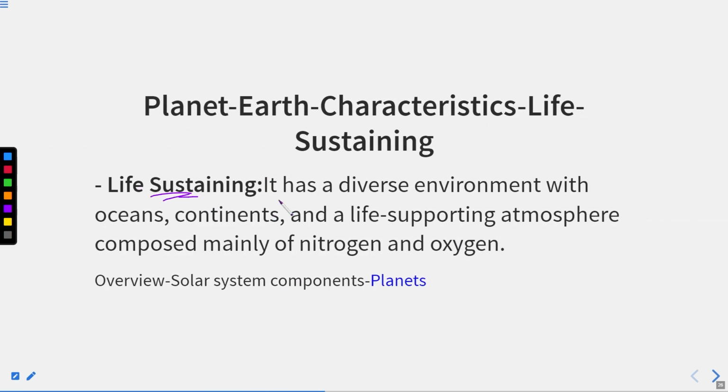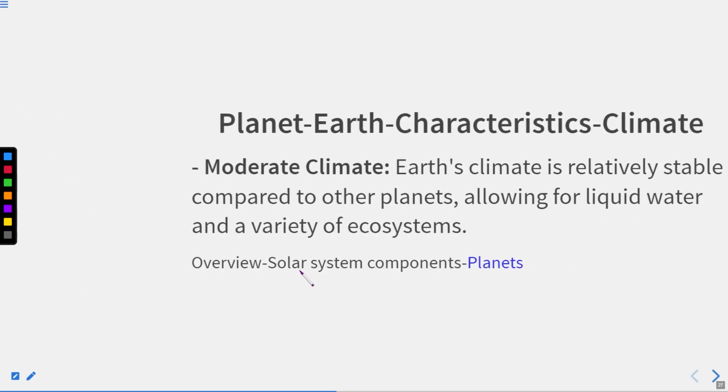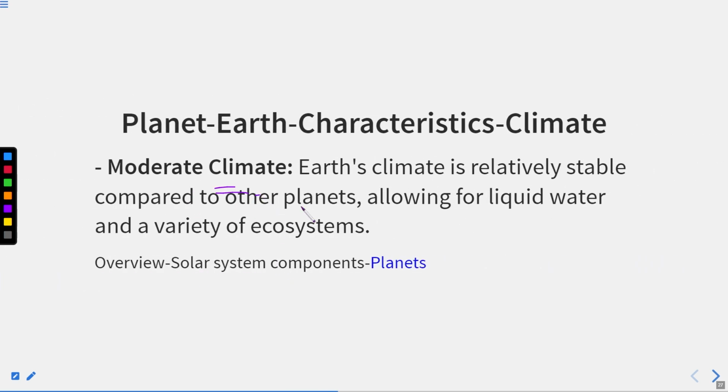Characteristics, life sustaining. It has a diverse environment with oceans, continents, and a life supporting atmosphere composed mainly of nitrogen and oxygen. Moderate climate. Earth's climate is relatively stable compared to the other planets, allowing for liquid water and a variety of ecosystems so that life could sustain.